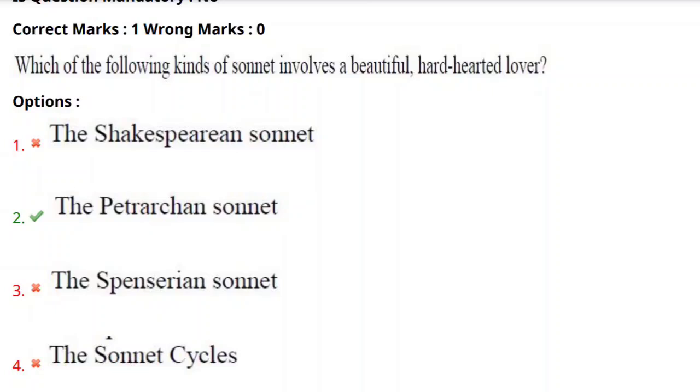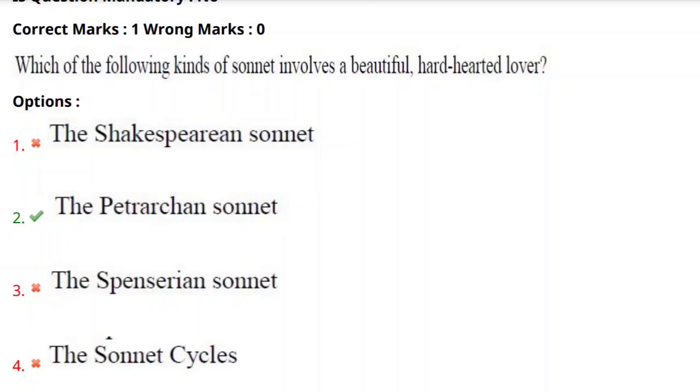Petrarchan sonnets have a speciality: they contain two stanzas, one is the octave and the other is the sestet. Octave means an 8-line stanza and sestet means a 6-line stanza. A sonnet is a 14-line poem. In that, the first 8 lines are called the octave in the Petrarchan sonnet, and the next 6 lines are called the sestet.